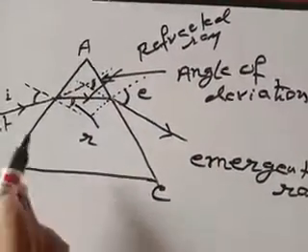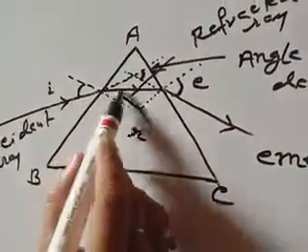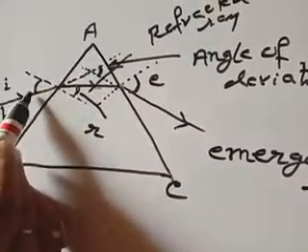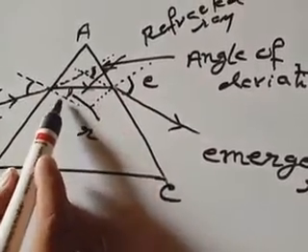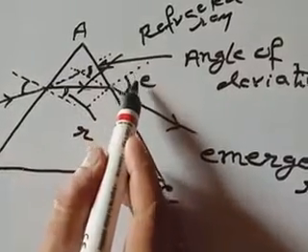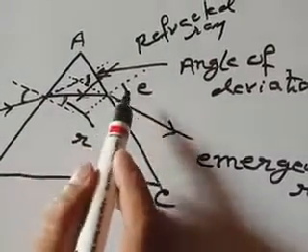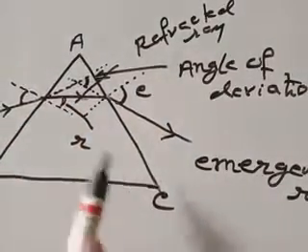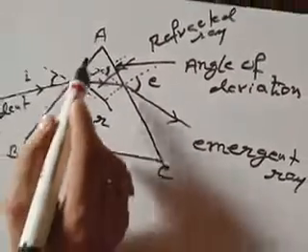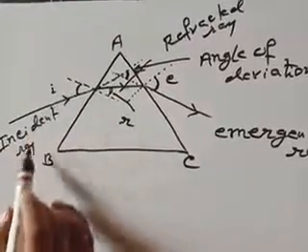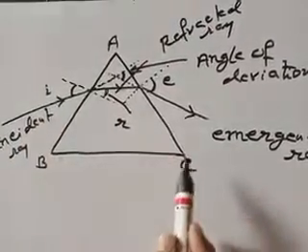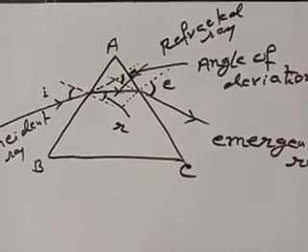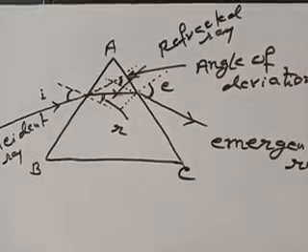So today it is clear to you, when a ray of light is incident on a prism, what is the incident ray, what is the refracted ray, what is the emergent ray, what is the angle of incidence, what is the angle of refraction, what is the angle of emergence, and what is the angle of deviation. Finally, you will draw this on your own and try to name each part by labeling the diagram. Next class I will explain the activity related to the prism.